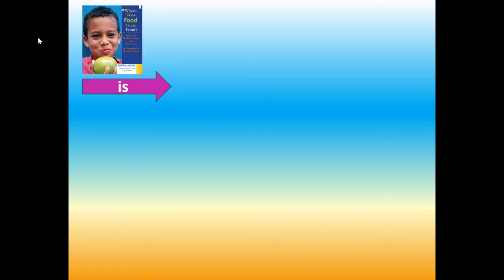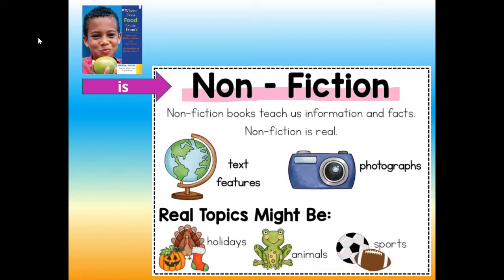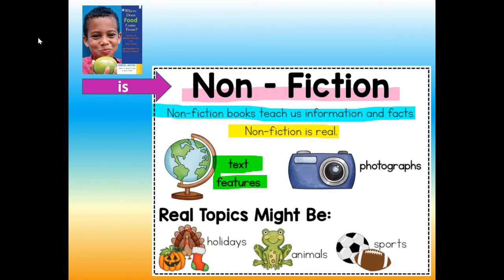So, Where Does Food Come From is nonfiction. Nonfiction books teach us information and facts. Nonfiction is real. It has text features, photographs. Real topics might be holidays, animals, and sports.